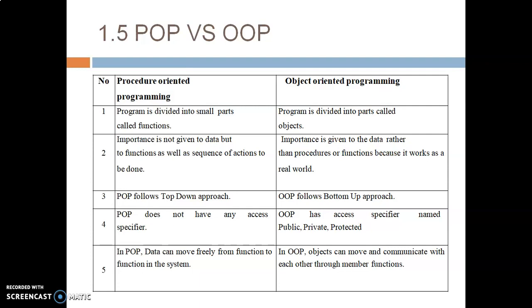So what happens in OOP, when we are talking about the data, is that objects can move and communicate with each other through member function. Here the objects are moving and communicating with each other through member function. But in POP, data can be easily moving from one function to another function without any obstacle. But here it is not possible.